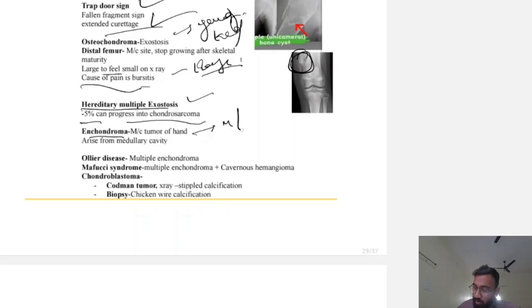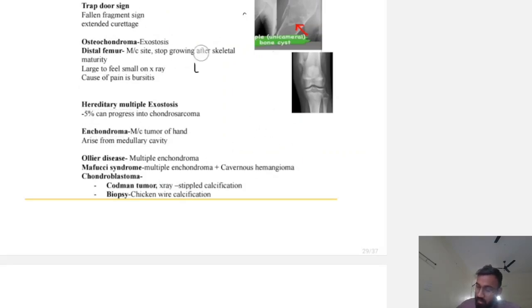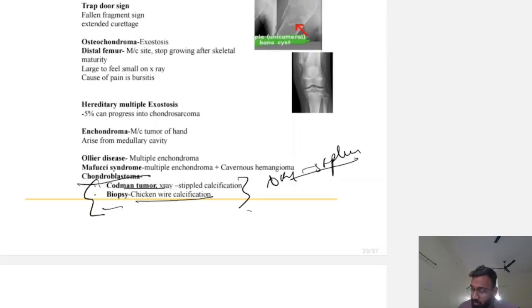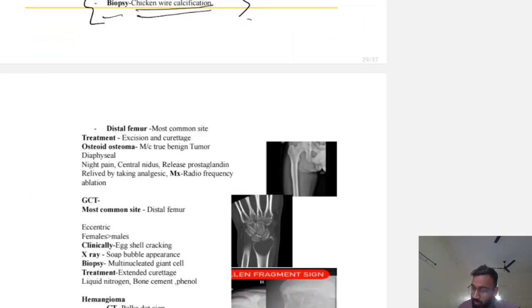Enchondroma is the most common tumor of the hand, arising from the medullary cavity. Ollier's disease is multiple enchondromas. Maffucci syndrome is multiple enchondromas plus cavernous hemangioma. Okay. Now, chondroblastoma. What is chondroblastoma? It is Codman tumor. X-ray shows stippled calcification. Biopsy shows chicken wire calcification. These are all the features of chondroblastoma. It originates from the distal femur. Treatment is by excision and curettage.